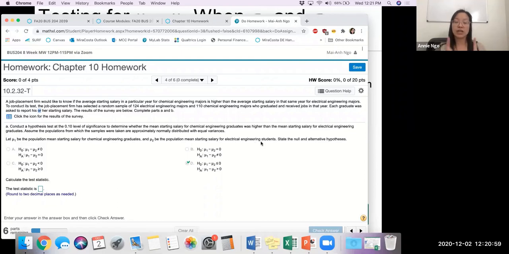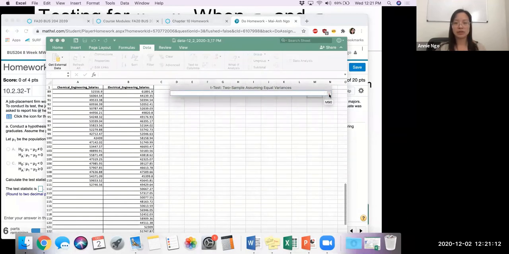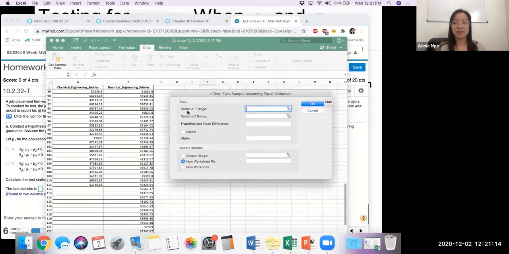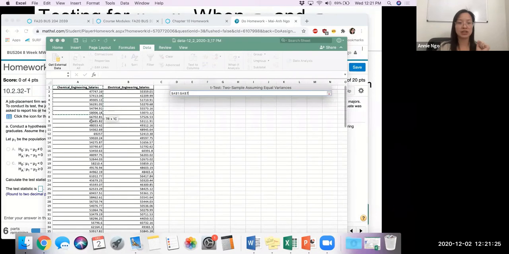So this is guiding you because it does matter which order you put the variables. If you accidentally mix them up, it'll give you different information. So let's make sure our chemical engineers, let me just tell you what I did, is going to be the first variable. So I'm going to click this little box here because that'll let you pop out and choose your data. So I'm going to click on this and then choose my chemical engineering salaries.